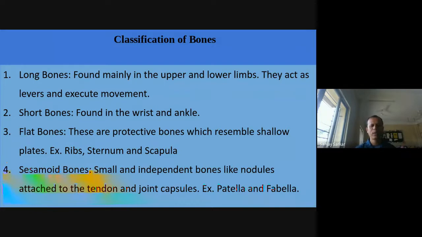Short bones are found in the wrist and the ankle. The wrist and ankle are the places of short bones, where we can find many short bones. And the flat bones are the protective bones which resemble shallow plates, for example ribs, the sternum, and the scapula. The ribs and the skull are flat bones, and the sternum and scapula too.